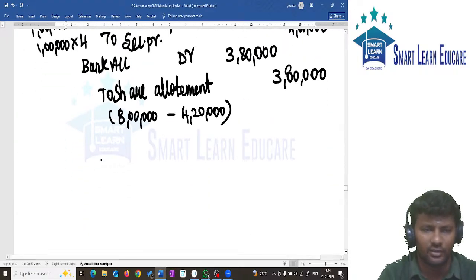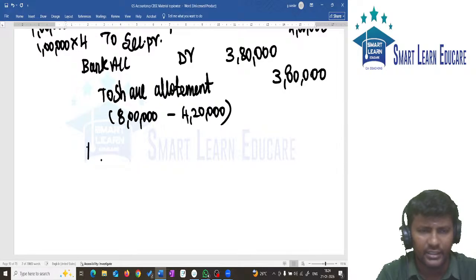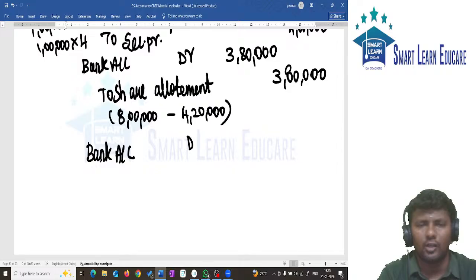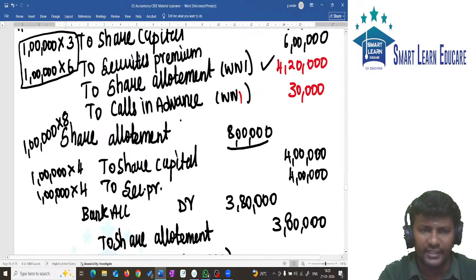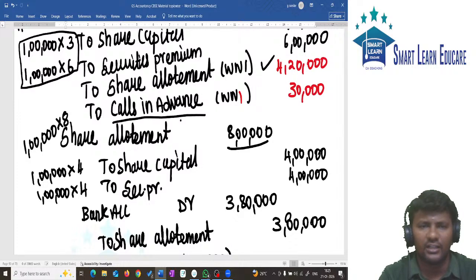This is very simple. First write the entry. For receipt, bank account debit. In the first entry, calls in advance was credited.